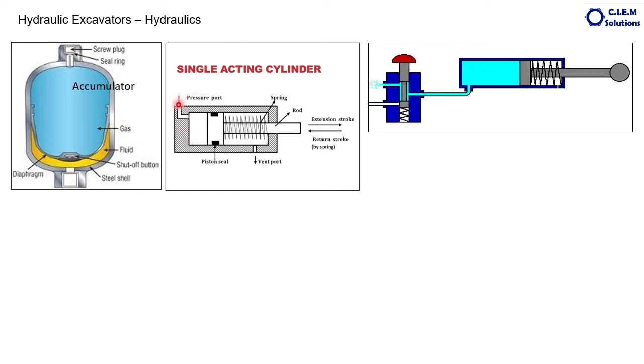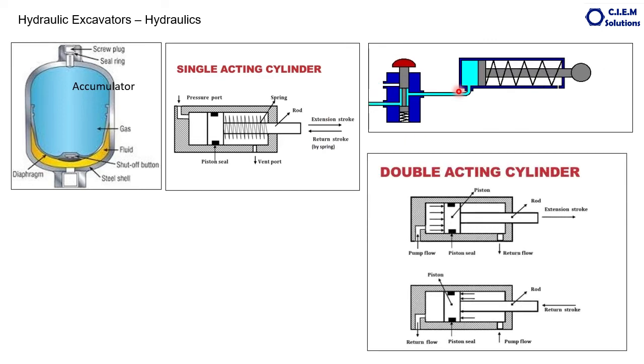The pressure port means the oil supply port. This is the piston. These are the piston seals, the black ones. This is the piston rod, supported with the spring. Suppose we pump the oil from here. The oil pressure pushes this piston, making this complete rod travel outside, compressing the spring, because pressure is always stored here. The moment the job is over, you release the oil pressure or stop it. Because of the energy stored in the spring, the piston will be pushed back. The oil comes here when the valve is open, pushing this, and because of the spring pressure, it comes back again.